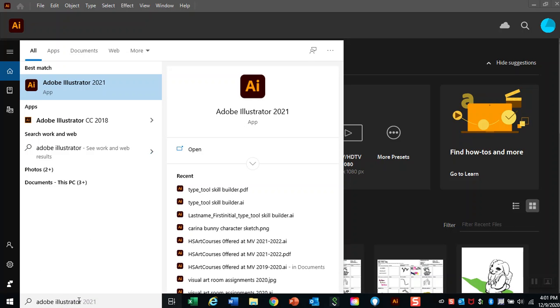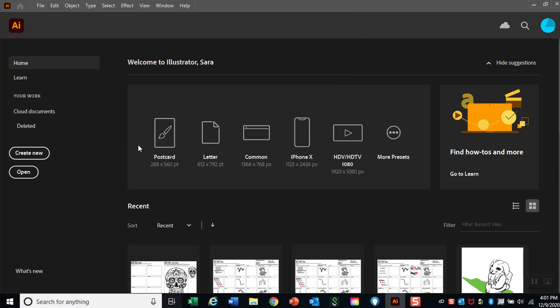Type Adobe Illustrator in your search bar. If you have downloaded it, it will appear. It'll say Adobe Illustrator. You will click on that and it will open the program, and it will look like this. When the program opens, we are going to look at the left and we're going to click Create New.